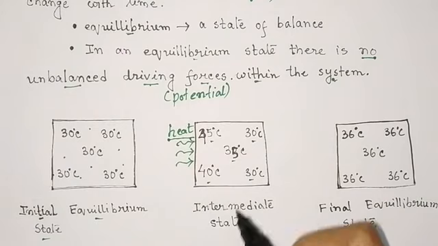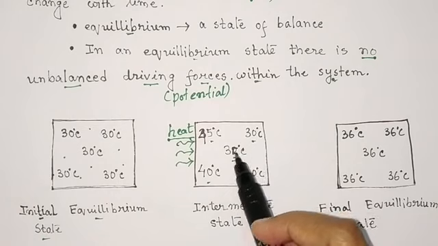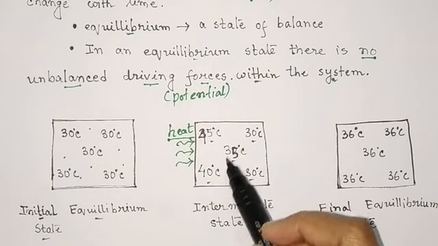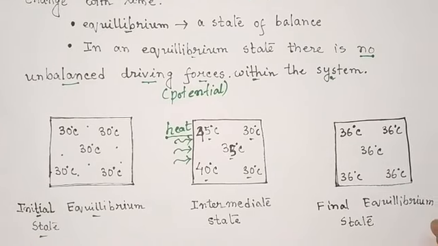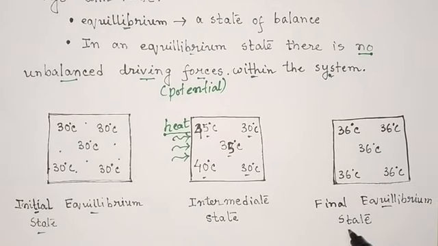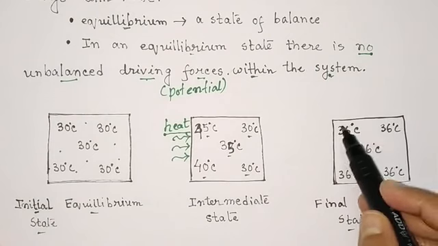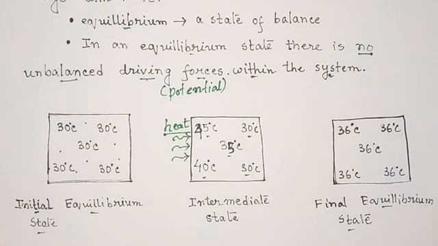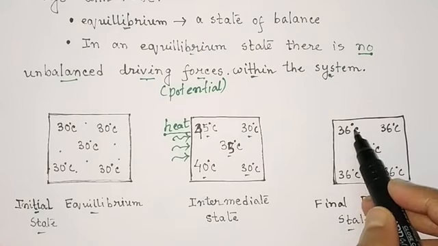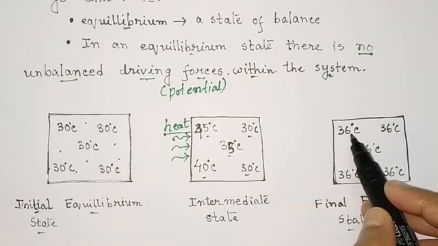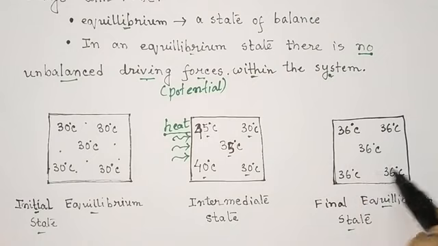So now what will happen? The heat energy which is now within the system will spread throughout the system and a new equilibrium state will be reached. That is, the system will achieve a new state where a higher temperature will be achieved at different points within the system.